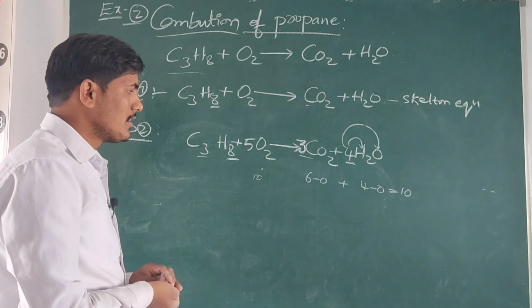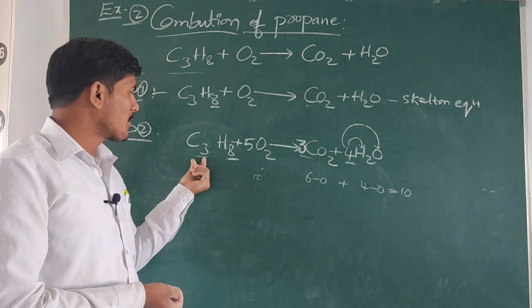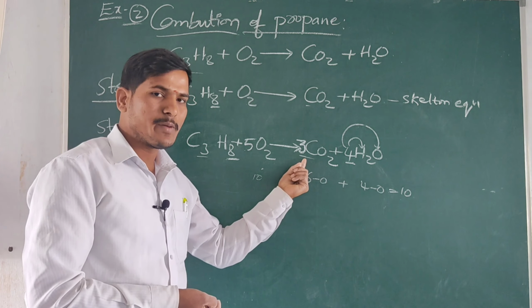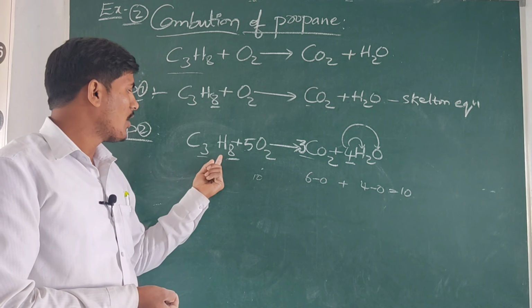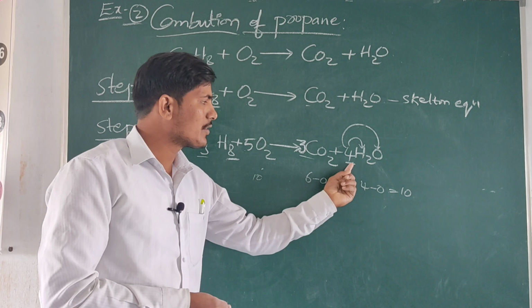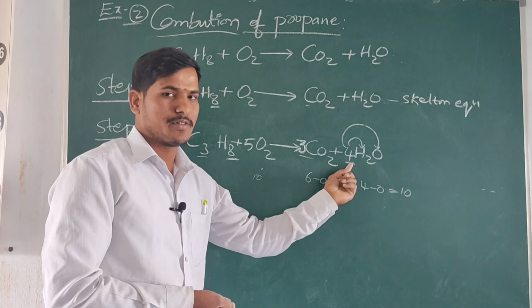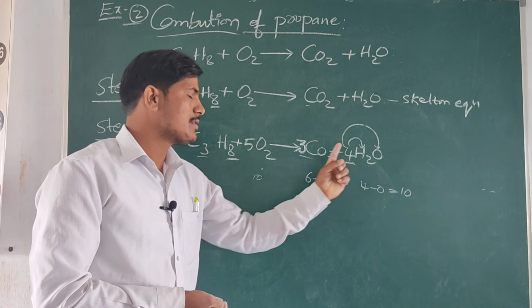Okay, once again listen carefully dear students. Here 3 carbons are present on the left side. Here also by using 3 as a coefficient value, the 3 carbons are balanced. Okay, here how many hydrogens are there? 8 hydrogens are there. Here we are using 4 as a coefficient value in front of the water molecule. Okay, 4 times 2, 8 hydrogens balanced.